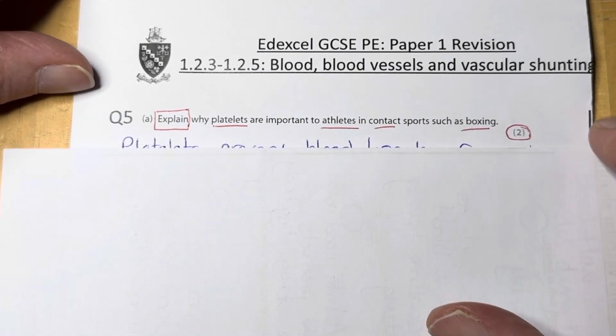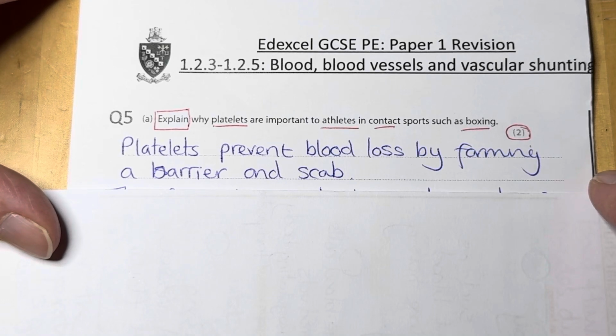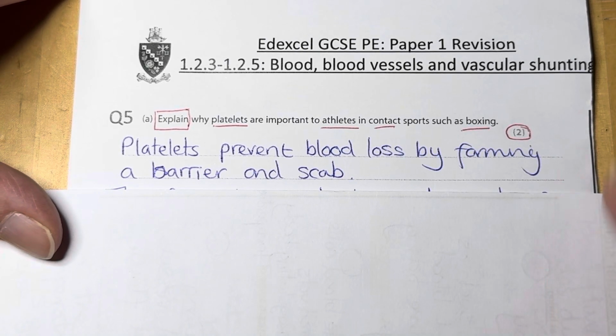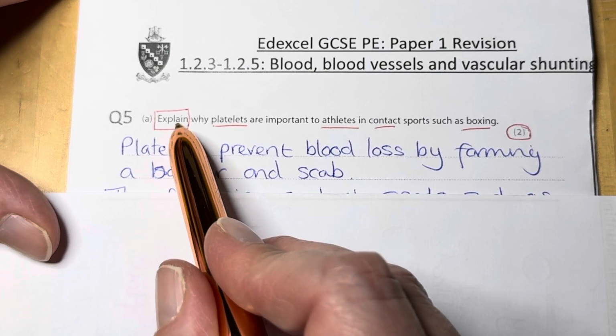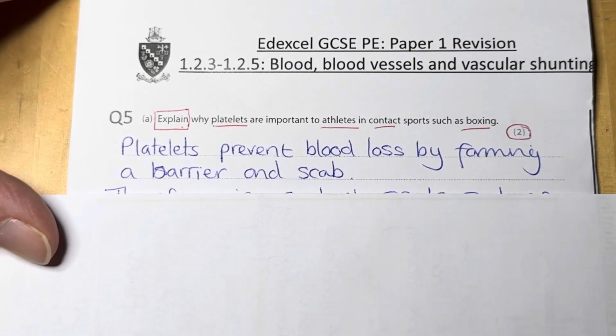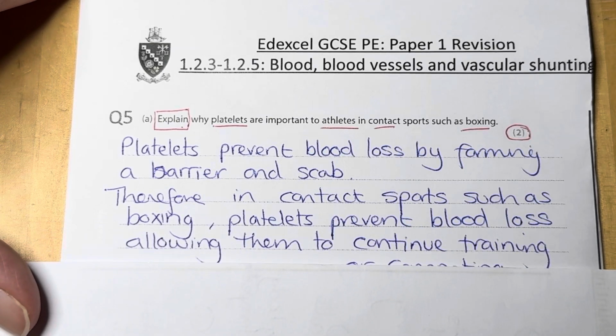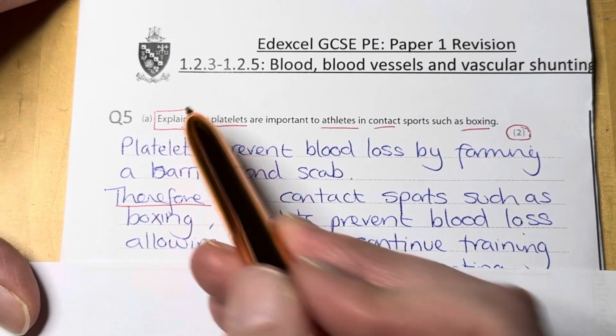So let's have a look. So the role of platelets. Platelets prevent blood loss by forming a barrier and a scab. And why is that important? Now, it's an explain question. So we know that where we have an explain, we're going to use this connective, therefore. So here's the start of my sentence. Therefore, we're making sure we're explaining the impact.